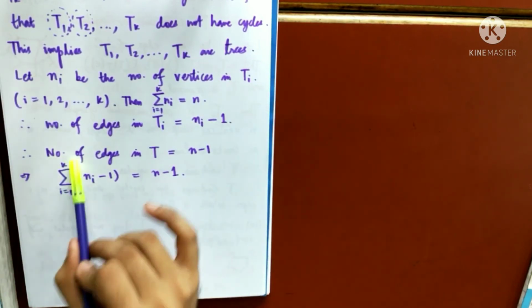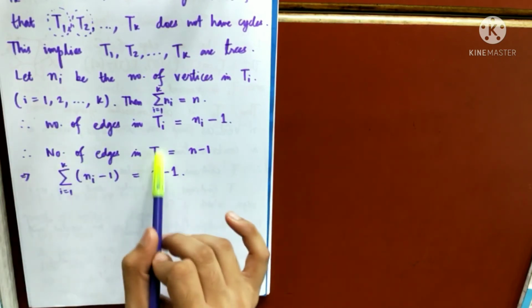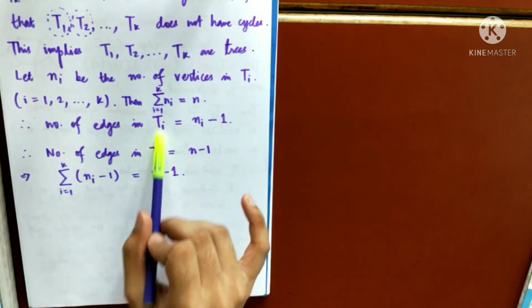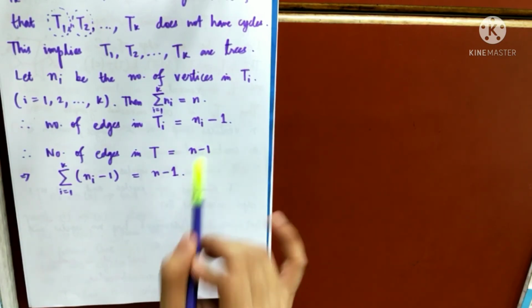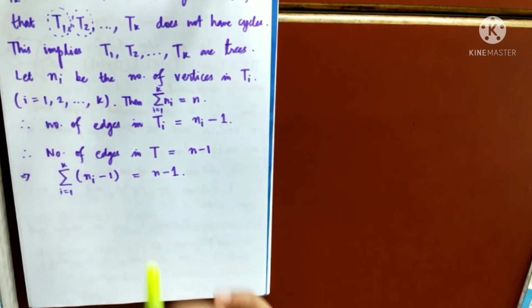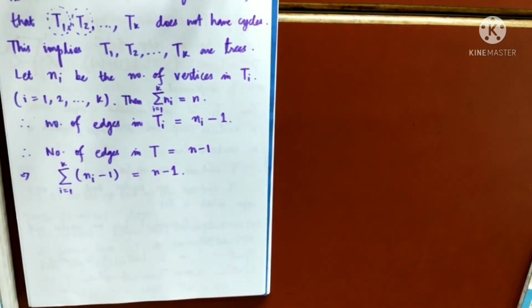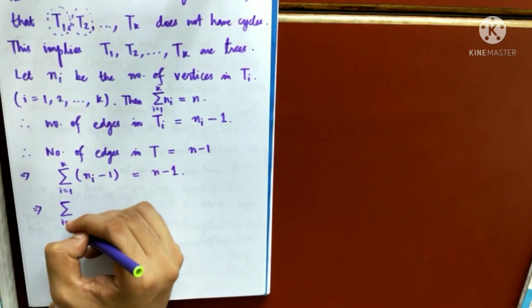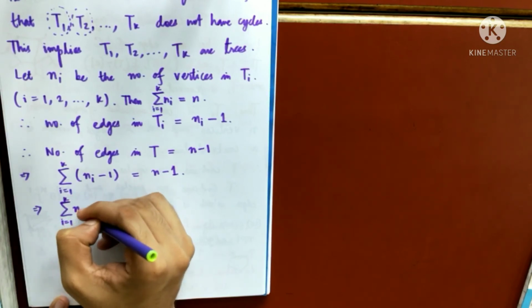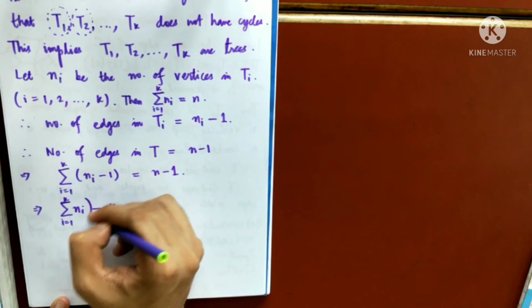So the number of edges in T can be computed in two manners. One, we already know by the hypothesis, the number of edges in T is n minus 1. And we can also find the number of edges in T like this, by adding the number of edges in each component, because I know the components are disjoint. So what is this? Summation i running from 1 up to k of ni minus 1, you are adding 1 k times, which will become k. So the summation is only up to here.